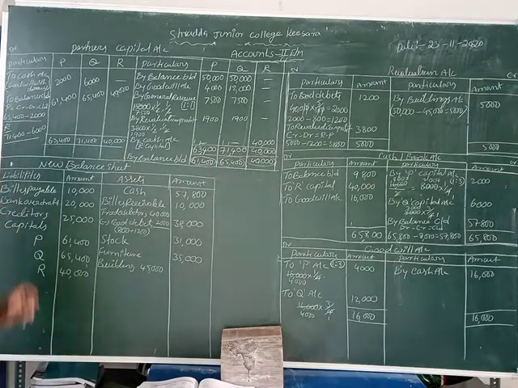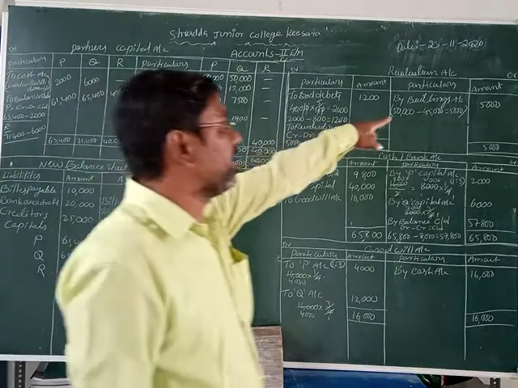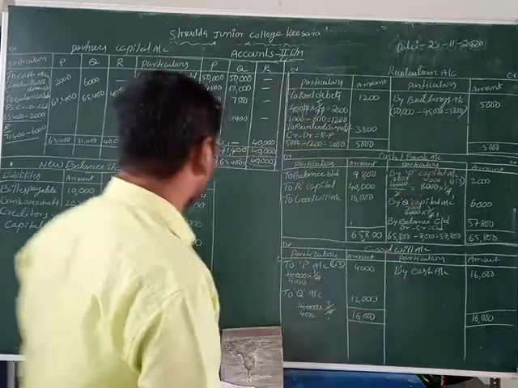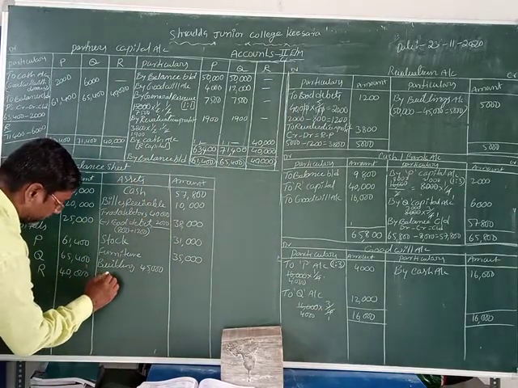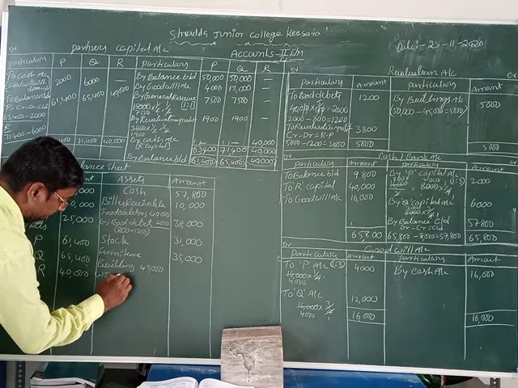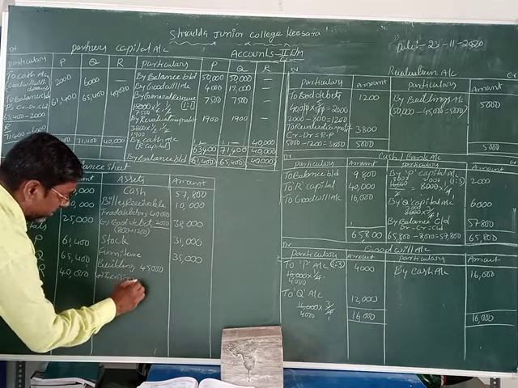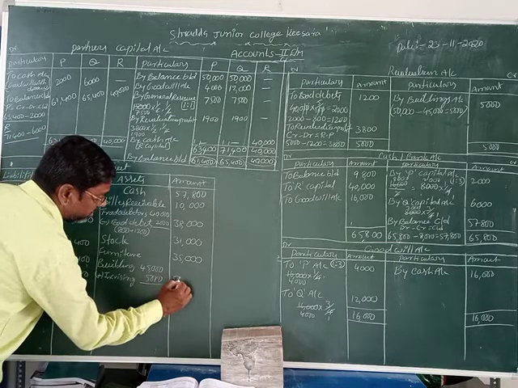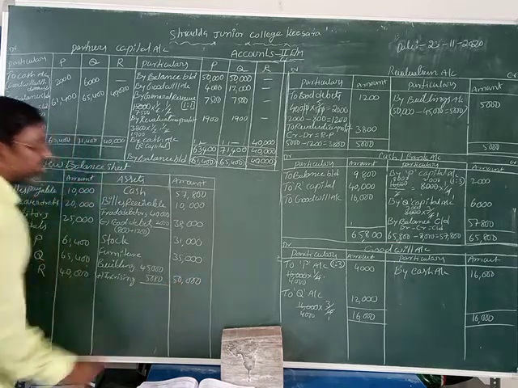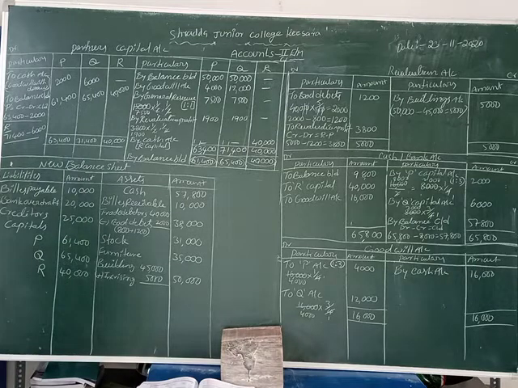What is the increase in buildings? 5,000 rupees, there is. That amount we take as an increase. Total amount is 50,000 rupees, the buildings value, students. So we can record all liabilities and all assets.